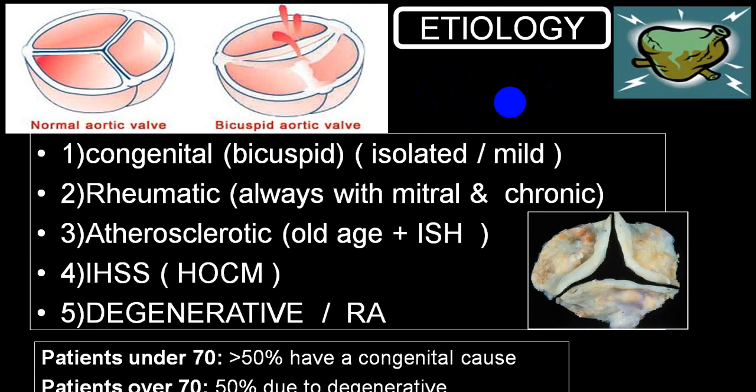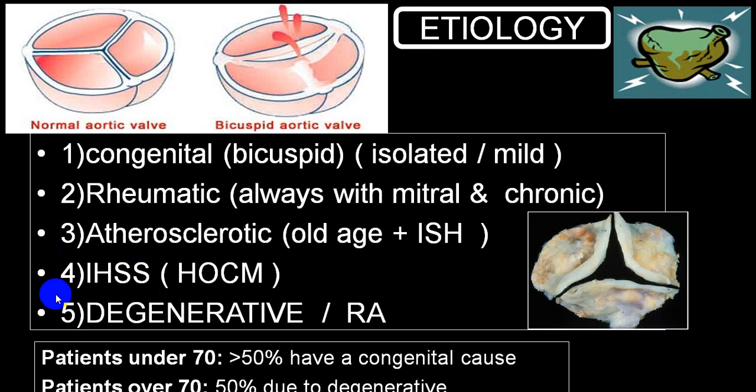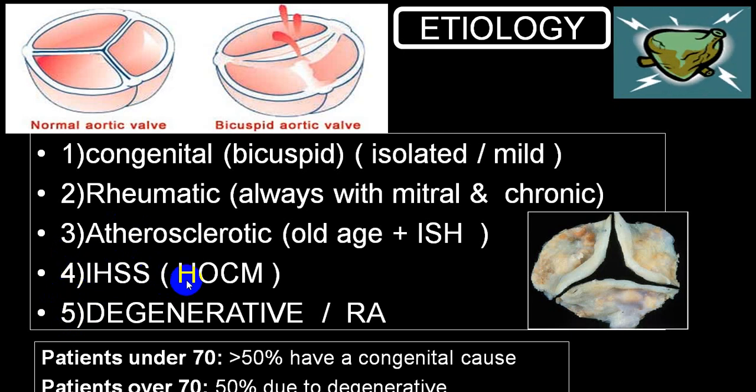In another congenital variety, you come across idiopathic hypertrophic subaortic stenosis, or hypertrophic obstructive cardiomyopathy, which produces outflow tract obstruction, or we also use the word subvalvular or infravalvular. These are the two common congenital varieties which can produce aortic stenosis.